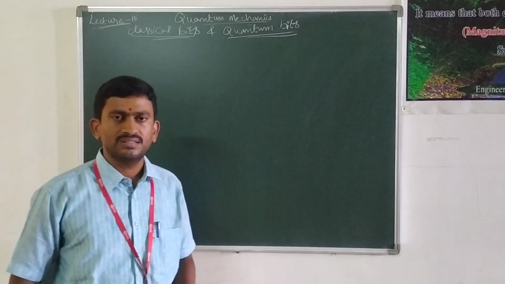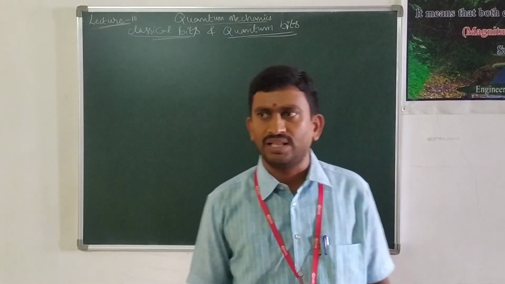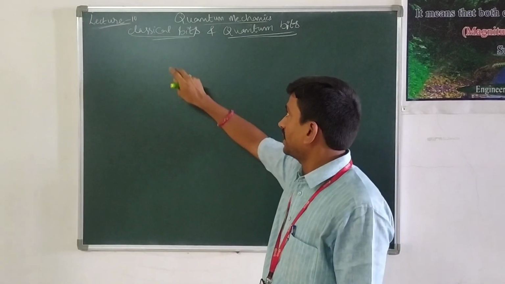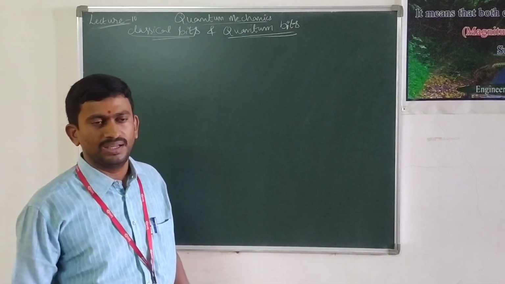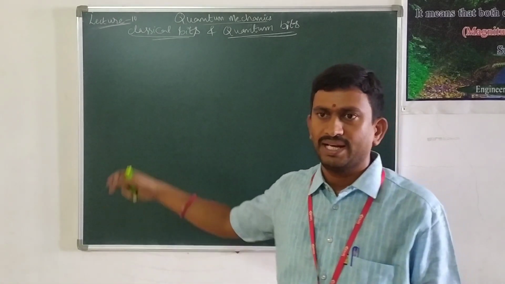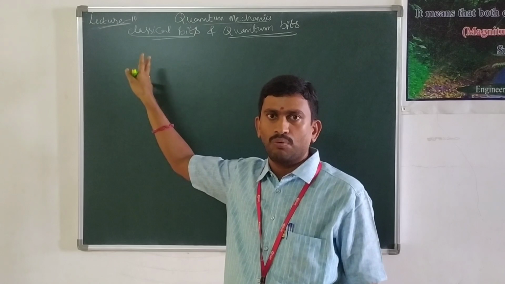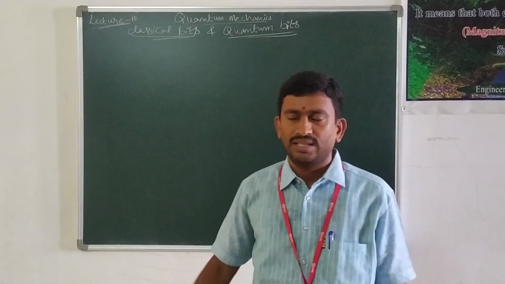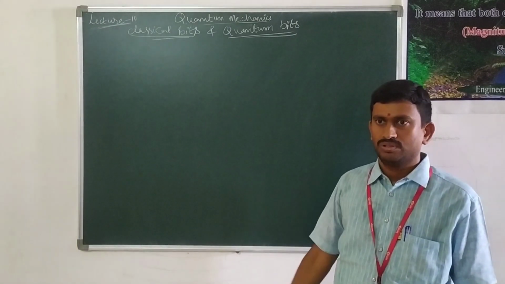Now in this class we are going to learn regarding the basic difference between the classical bit and quantum bit. If you observe the classical bit, the name itself indicates it. Bit is nothing but, you are familiar with it from your C programming, a binary digit. So classical bit is either 0 or 1. Coming to the quantum bit, it is the combination of 0, 1 as well as combination of both.